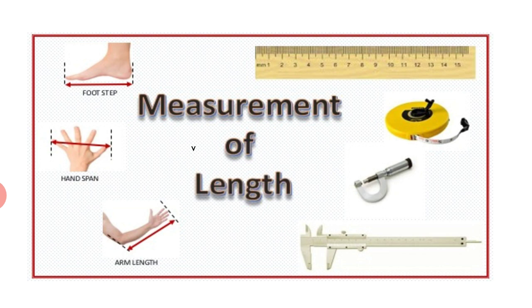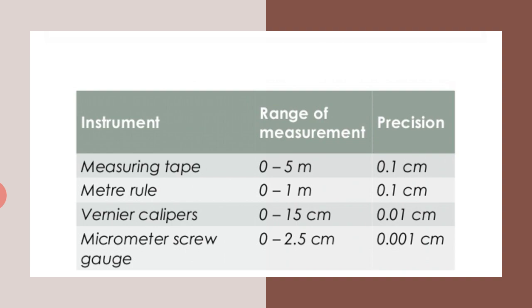Previously, foot, step, handspan and arm length were used to measure length. But nowadays we use instruments like measuring tapes, scales, vernier calipers, screw gauge. These are the ranges of different instruments.